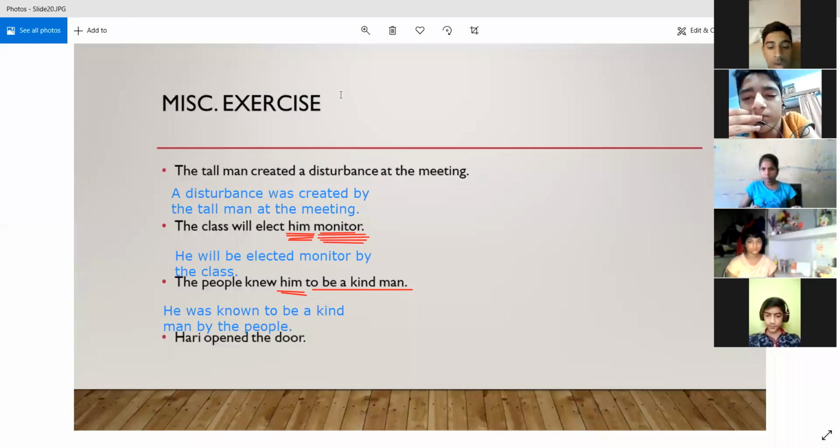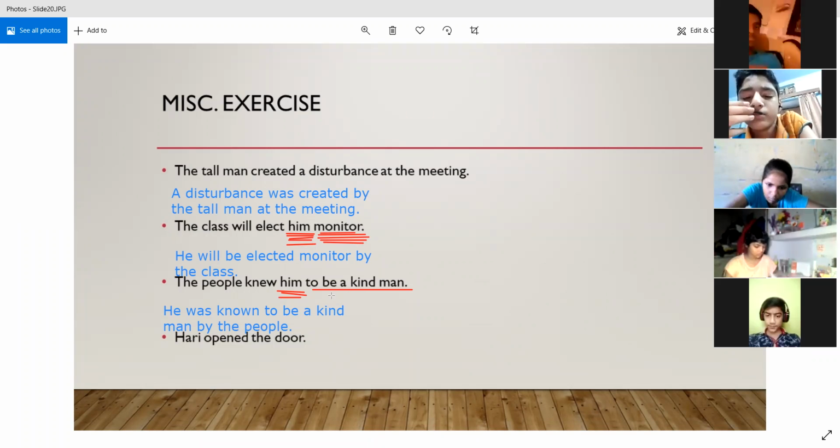It is very important. First, you try to identify the object in the sentence. Like the person who got confused, over here him was the object, and over here also him was the object. To be a kind man was not the object, and monitor was not the object.